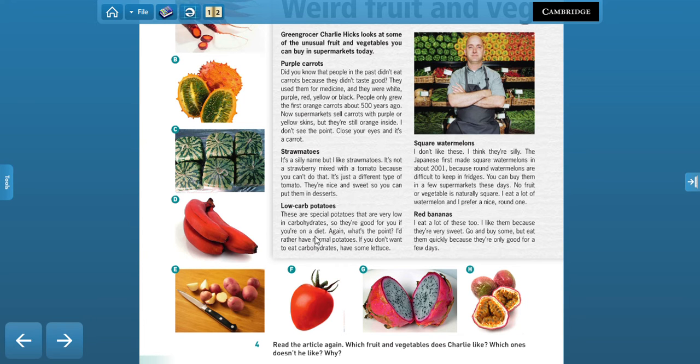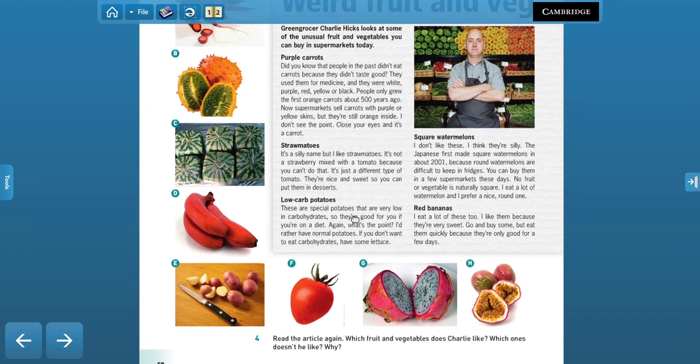What about low carb potatoes? Does he like them? Okay, he doesn't, right? I'm sorry, low carb potatoes, because he says that people should eat either normal potatoes or a different fruit, such as lettuce. So if they don't want carbohydrates, eat some lettuce instead of eating a different type of potato.